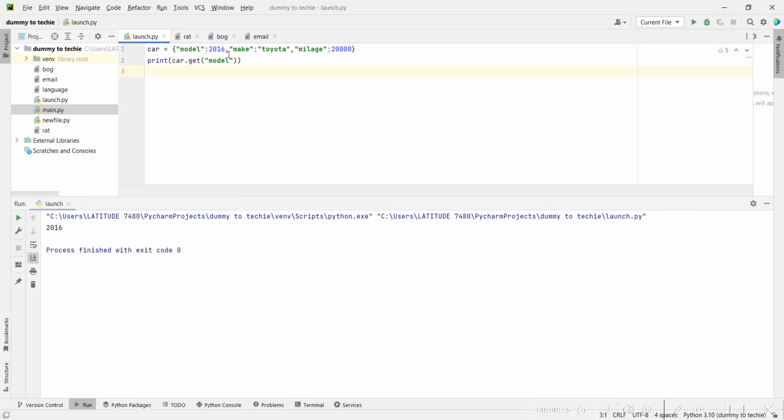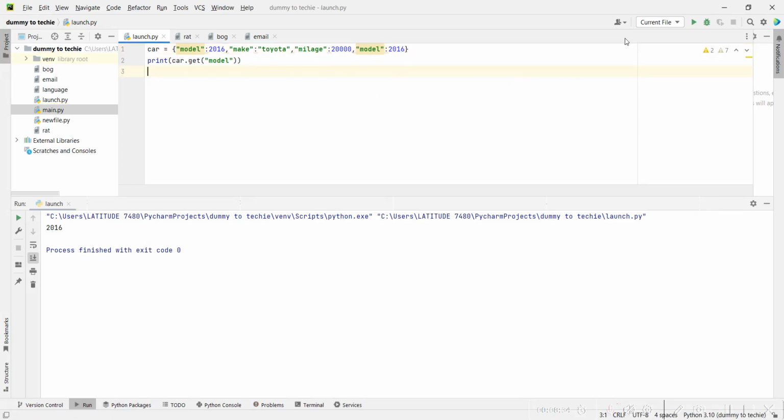One of the key features of a dictionary is that a key is unique. You cannot have the same key appear twice. So if I try to replicate this key value pair here, Control C, and bring it to the end and put it, it will throw an error. It should throw an error.